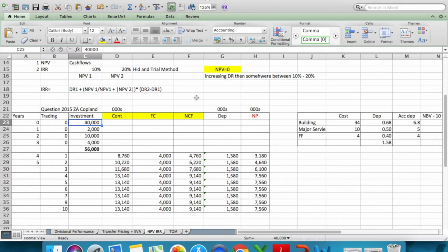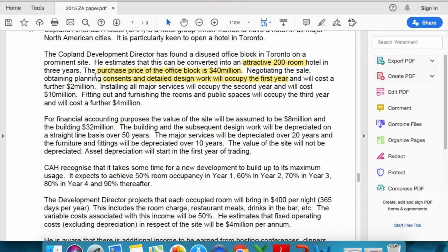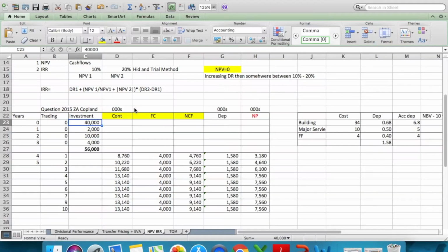What they thought was that year 0 was the year of investment, which was 40,000, and then the other 3 outflows they took as a part of the years of trading, which was apparently wrong.